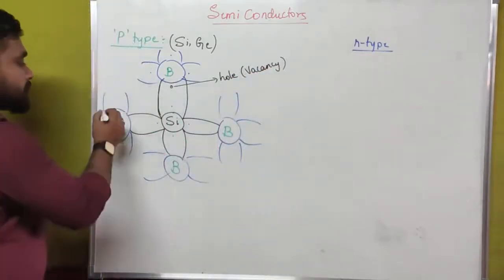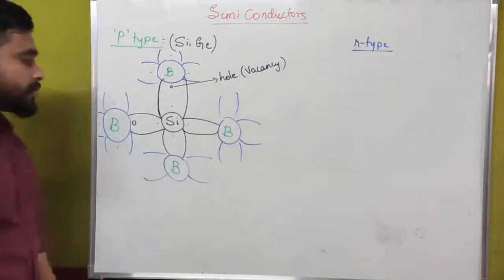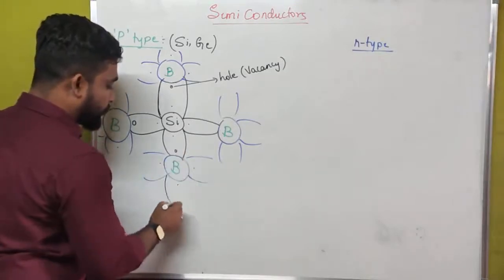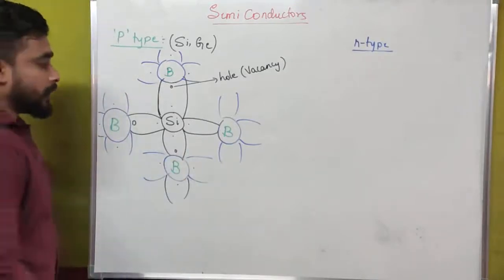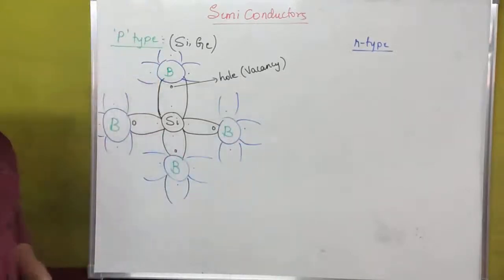Here also we do the same. Here also we have one hole or vacancy, here also one hole, and in case of boron, here also we have one hole.